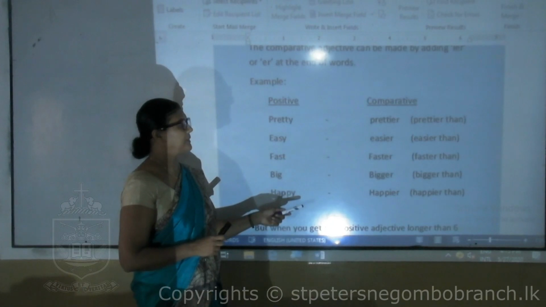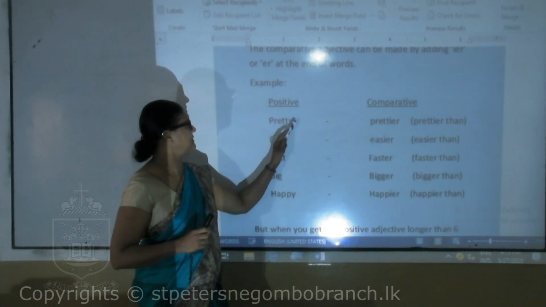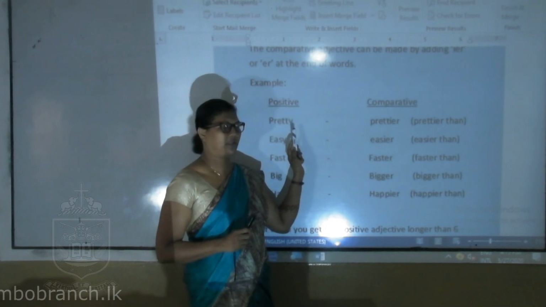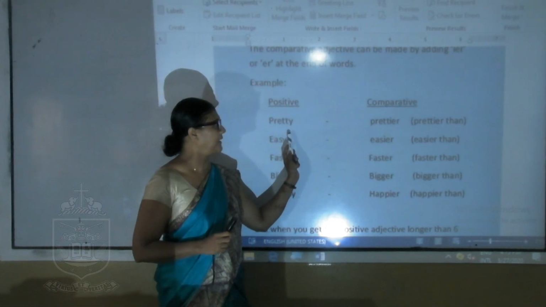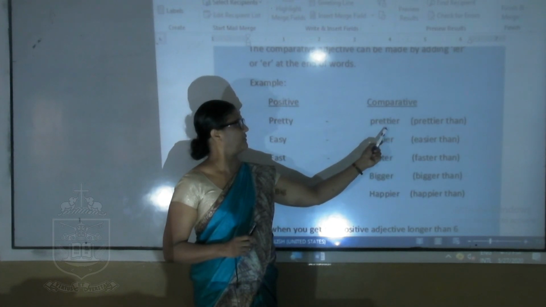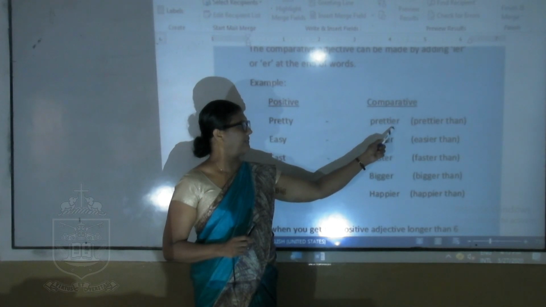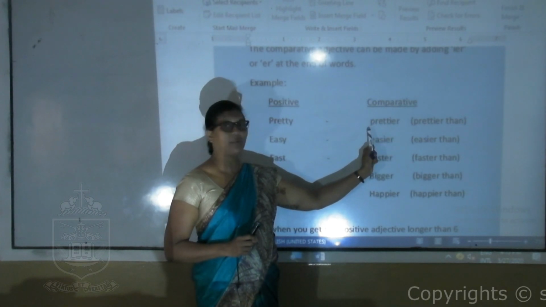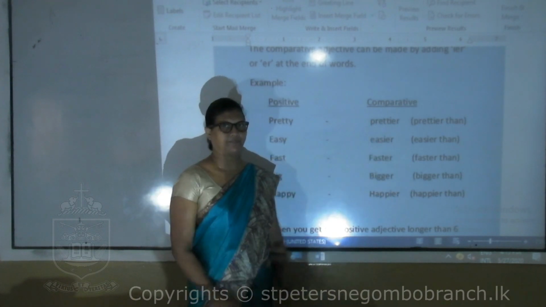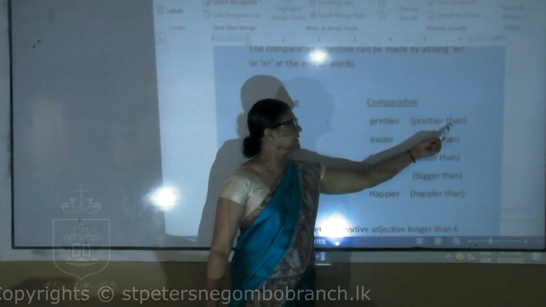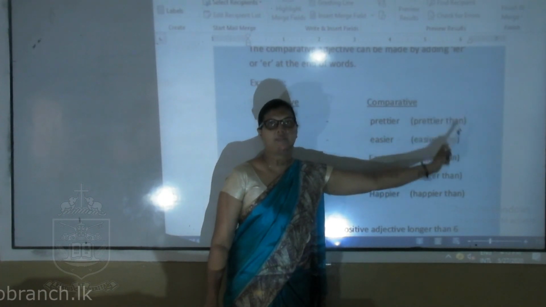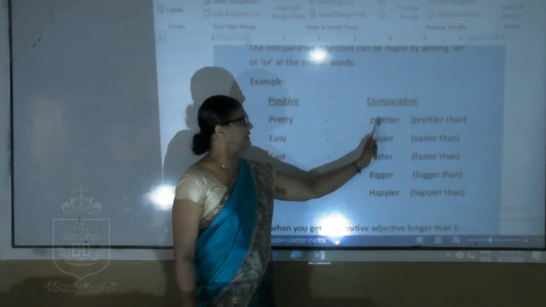Through these examples you can identify. See this word pretty. When we get the comparative degree of pretty, we have to add I-E-R. No Y is shown in the word. We have added I-E-R. Then we get prettier. Pretty, prettier. Then you can see that special word after the adjective. Prettier than.